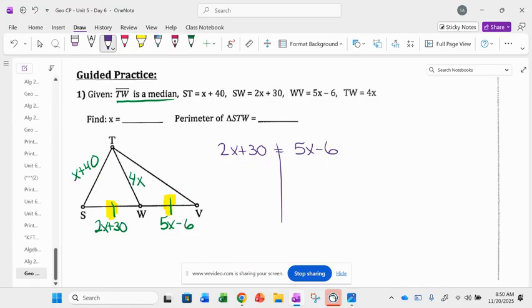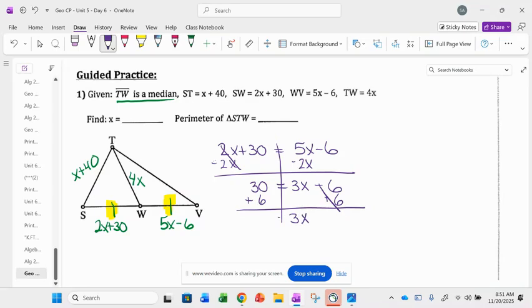Jack M., can you solve this for me? Perfect.